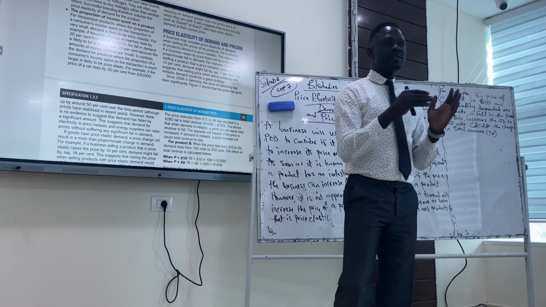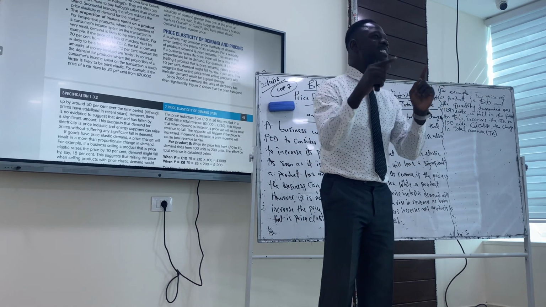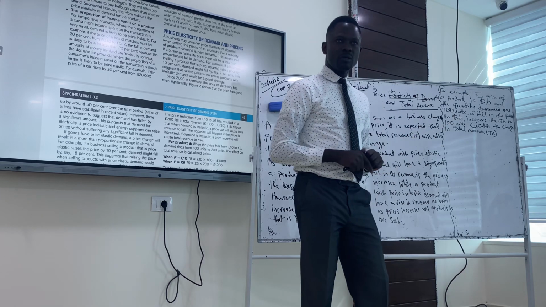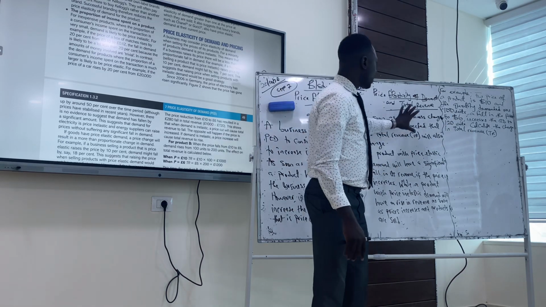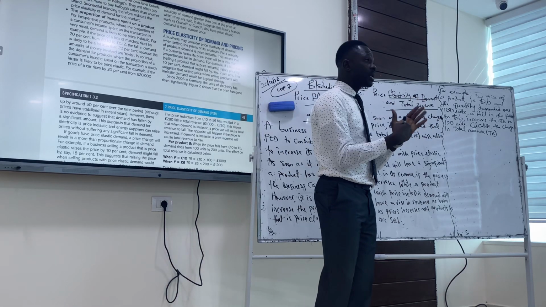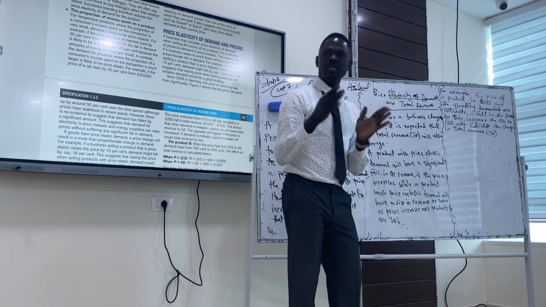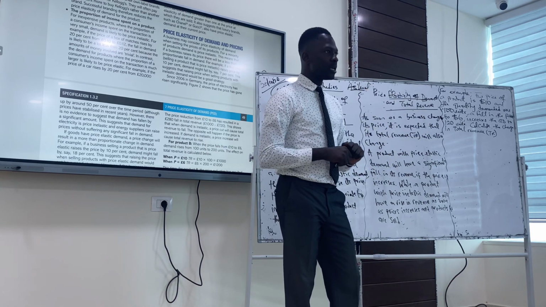We go to price elasticity of demand and total revenue. Total revenue is price multiplied by quantity sold, so it means price elasticity of demand is directly linked to total revenue. Do you get the point I'm making here? Yeah. Our total revenue is price multiplied by quantity sold. So when we talk about price elasticity of demand, it's about price and quantity, yes or no? So that means our PED is directly linked to our total revenue.